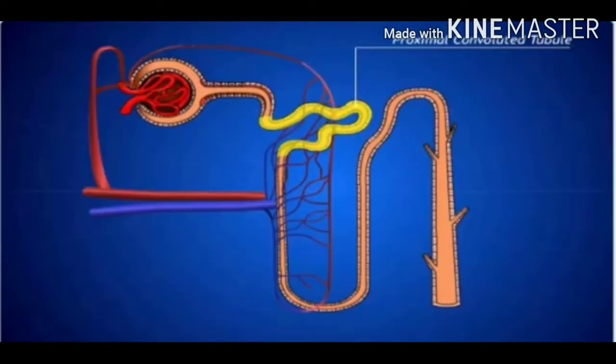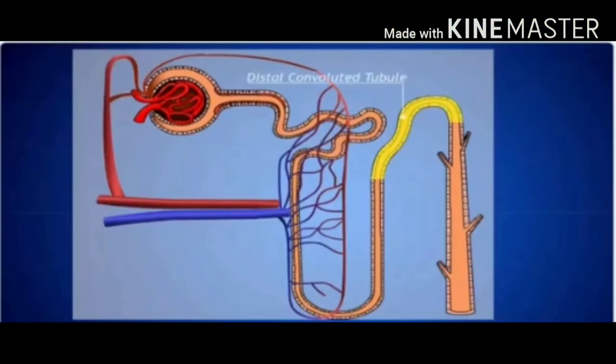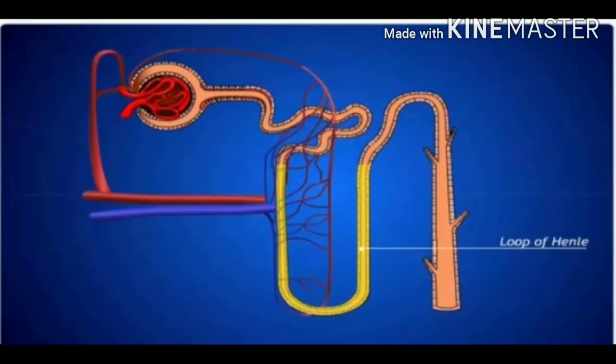The second step is selective reabsorption. Some molecules of the glomerular filtrate are selectively reabsorbed into the blood. That is, when the glomerular filtrate flows through the tubular part of nephron, the useful substances such as glucose, amino acids, salts, and a major amount of water are reabsorbed into the blood. And this process is called selective reabsorption.